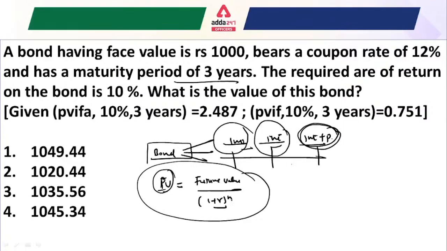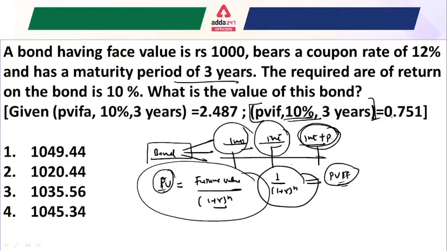Okay, so 1 divided by (1 plus r) to the power n, this we understand as the present value interest factor, right? This is actually given in the questions, the value is already given here.